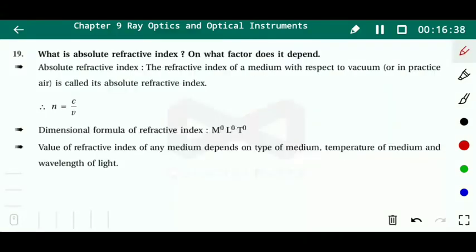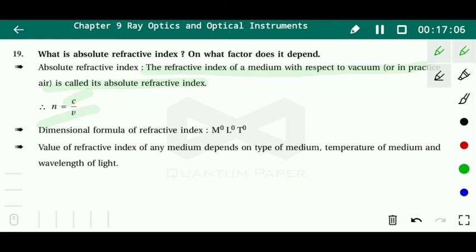Now here we define the refractive index. The refractive index of a medium with respect to the vacuum is called the absolute refractive index. C is the velocity of light in vacuum and v is the velocity of light in the medium. So n is equal to c by v.